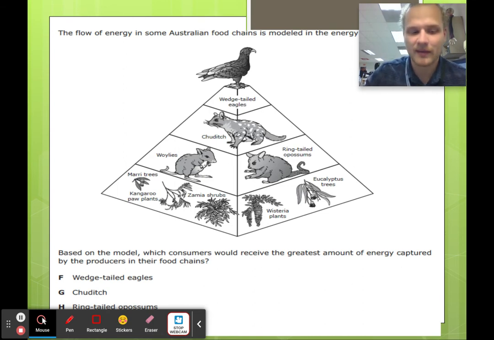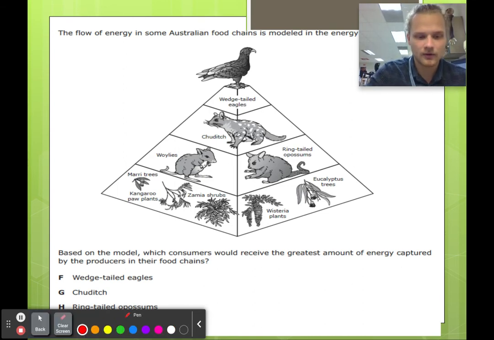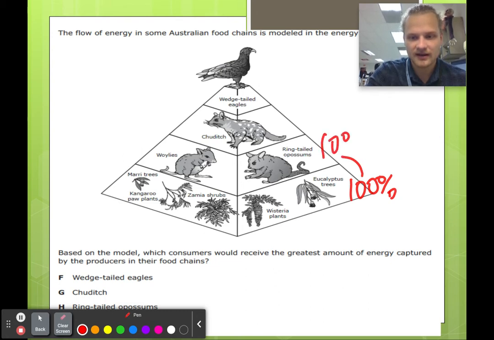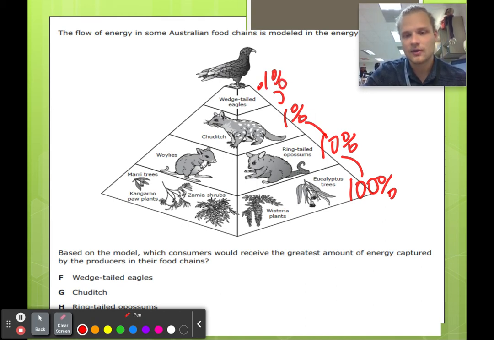100% of the energy is made by the plants, and only 10% gets passed on to the primary. 10% of 10% is 1%. It's passed on to the secondary, and 10% of 1% is 0.1%. Okay, that is passed on to our tertiary consumer. That means that 90% is lost, and it's lost due to heat. Okay, 90% of 10% is 9%, and that's lost due to heat.